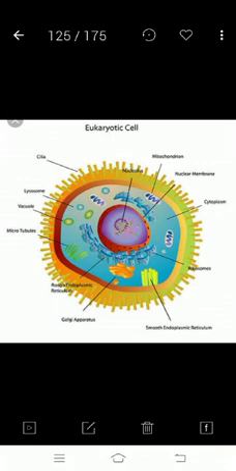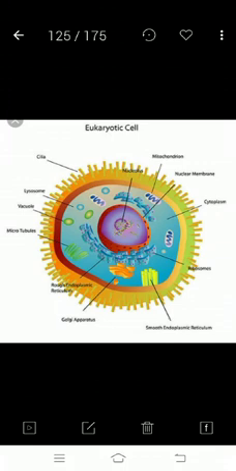Now we know about endoplasmic reticulum and rough endoplasmic reticulum. We are seeing here some structures, a smooth endoplasmic reticulum and a rough endoplasmic reticulum.